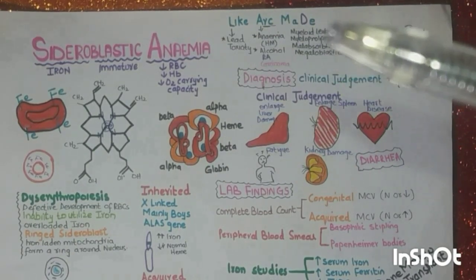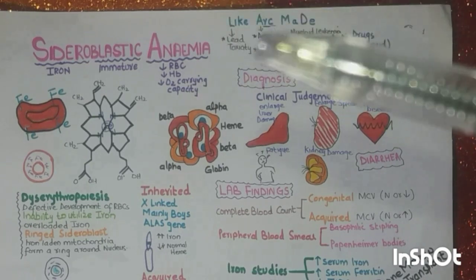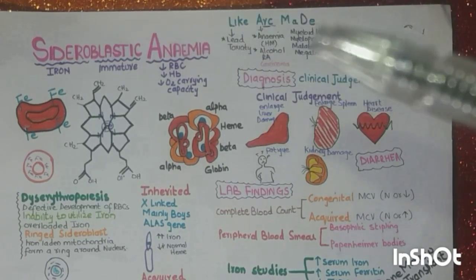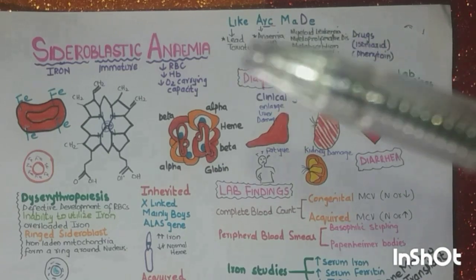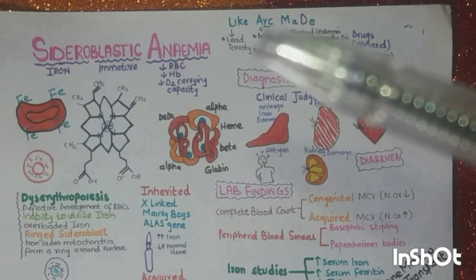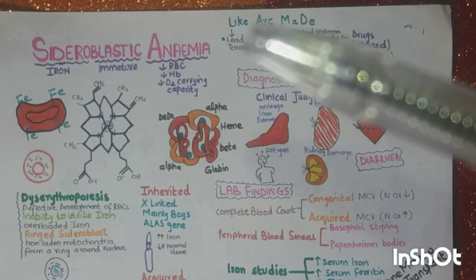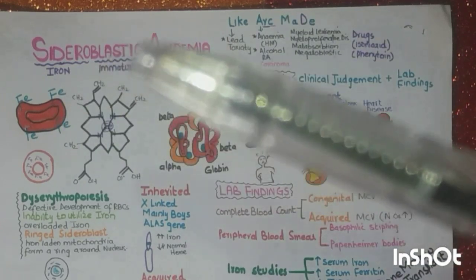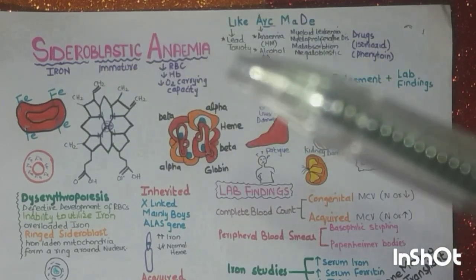Now we will see the secondary. Oh my god, it has so many causes. How will we memorize them? So simple, like ARC-MED in sideroblastic anemia. Just as we say there are ring sideroblasts, from the ring, ARC. Memorize ARC from the ring, and like ARC-MED in sideroblastic anemia.